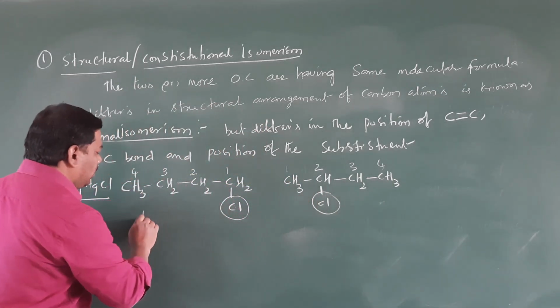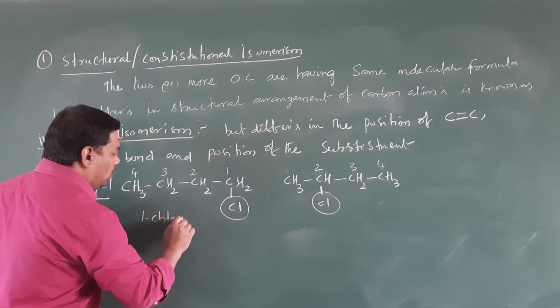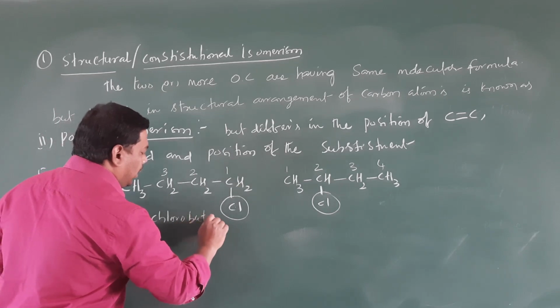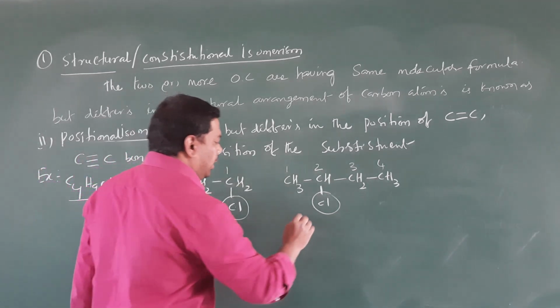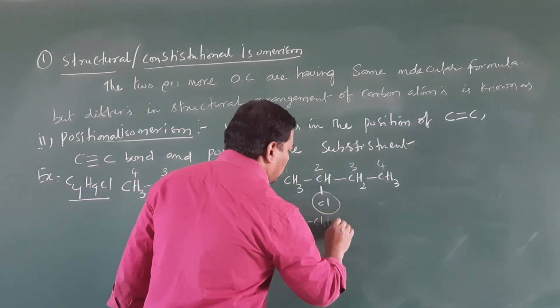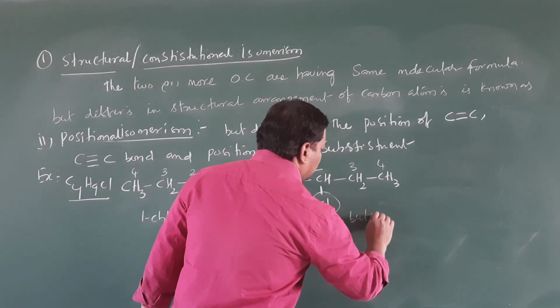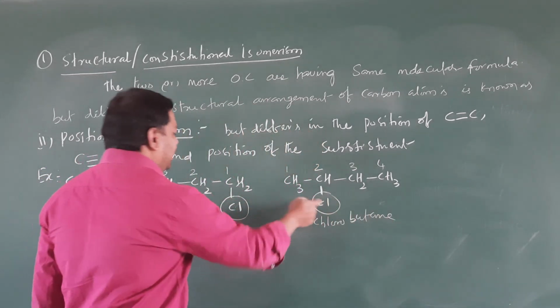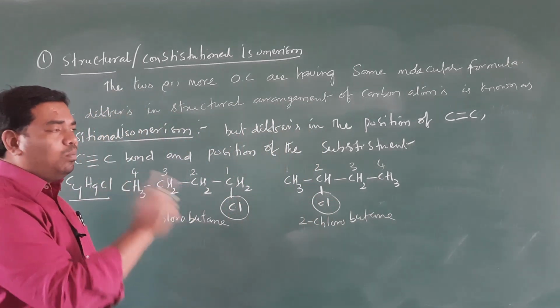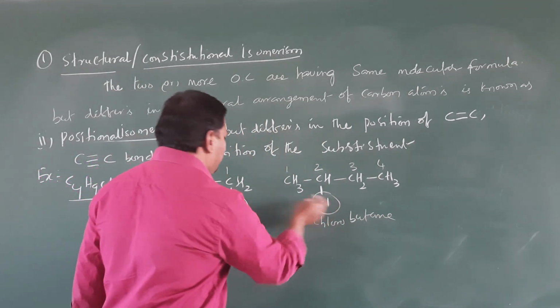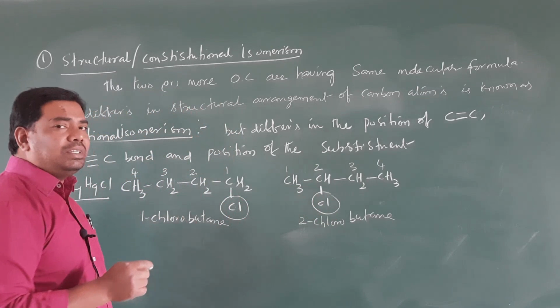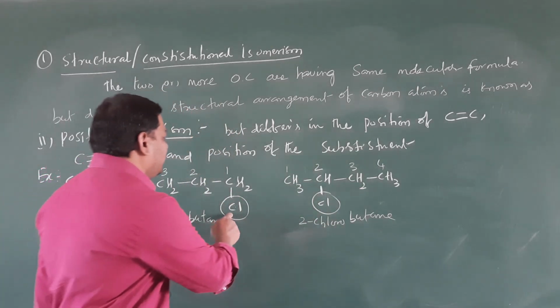So this is 1-chlorobutane and here it is 2-chlorobutane. So what it indicates: two or more organic compounds have the same molecular formula but differ in the position of the substituent.